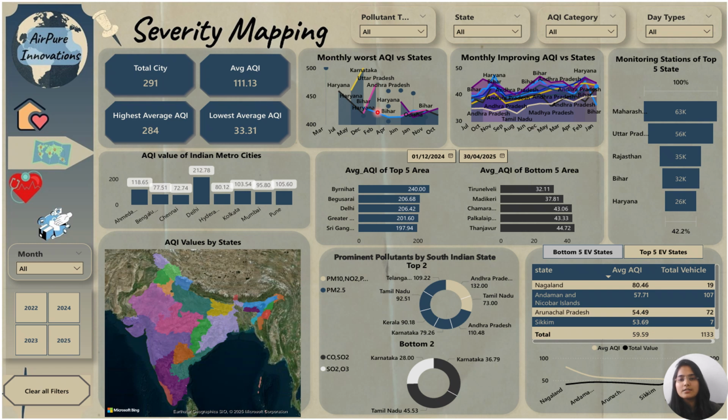So with this whole analysis, we can get the area-wise AQI level or average AQI, so we can find it easily according to our requirement.